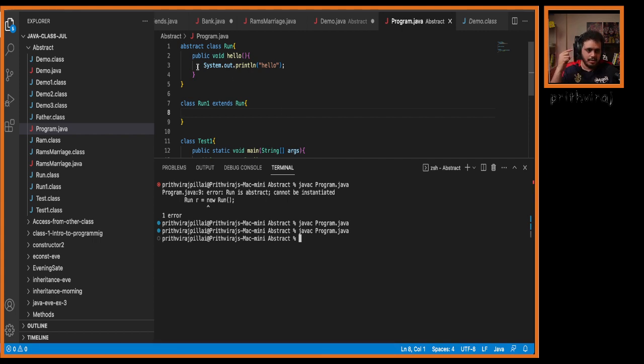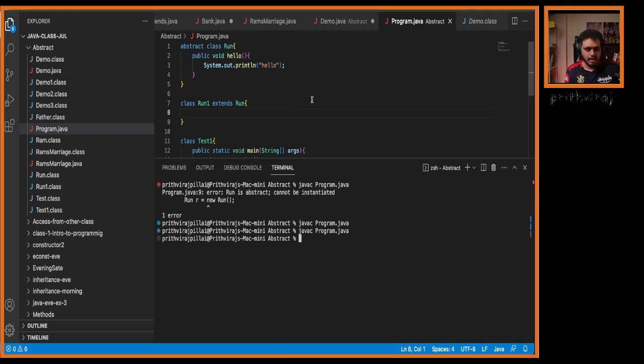Yes. So if a class is abstract and there are no incomplete methods, so first of all, what was the first? There are two ways, right? One is what? Either you override all abstract methods. Now, are there any abstract methods, incomplete methods in run class? No. I'm extending it. Do I need to override any abstract methods there? No. That means this is syntactically correct. Understood? Understood, guys? Okay.